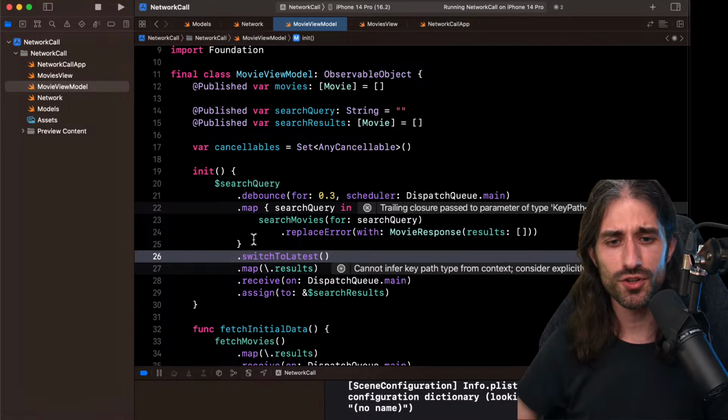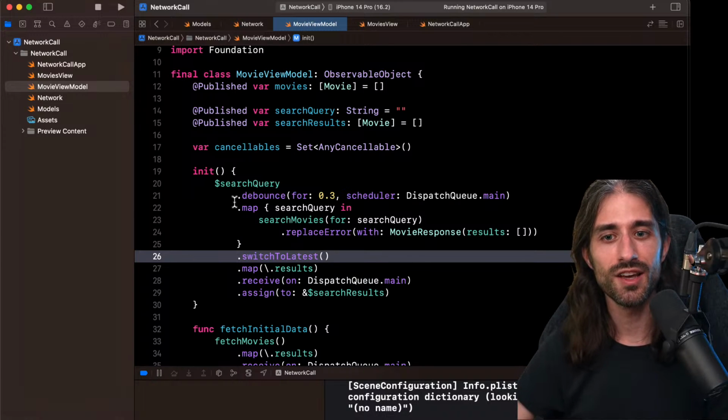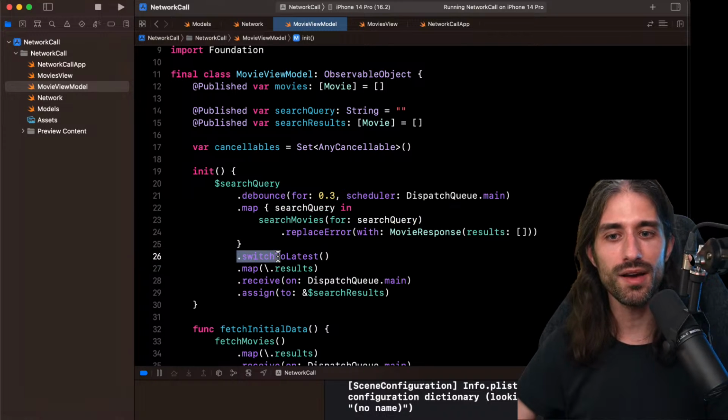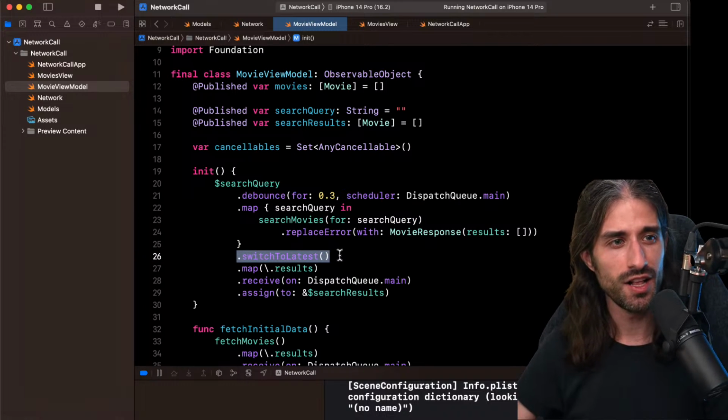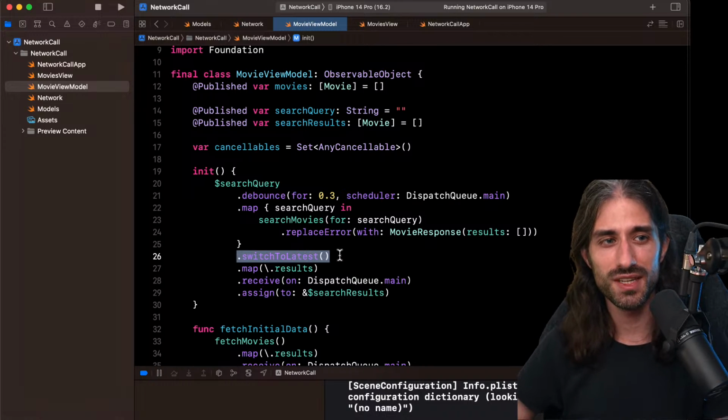So it's basically the same logic as flatMapLatest in RxSwift, except that we have split it into two parts. We have the map part here, and we have the switchToLatest part here. The only confusing thing is that if you write flatMap first, as you've seen, it's not being suggested to you, and it can be like, why isn't it available? But once you get the logic, it becomes even easier.